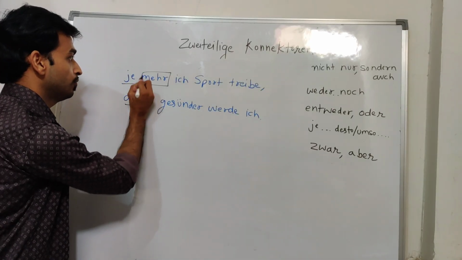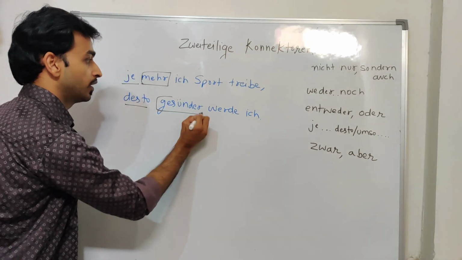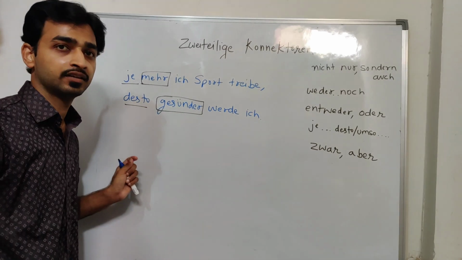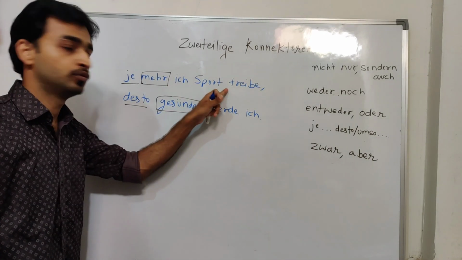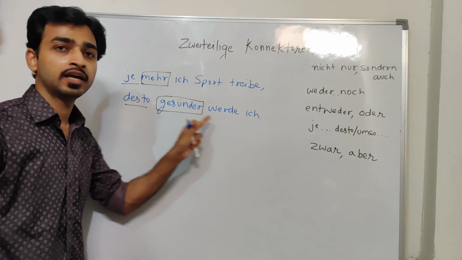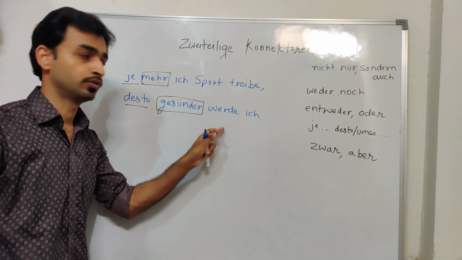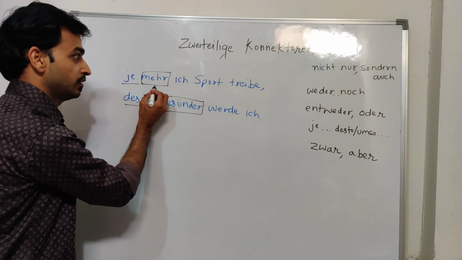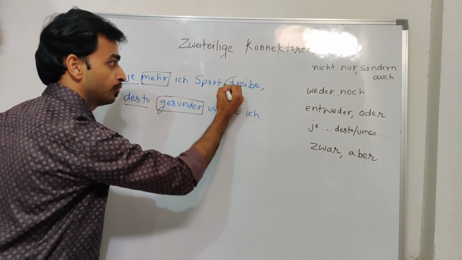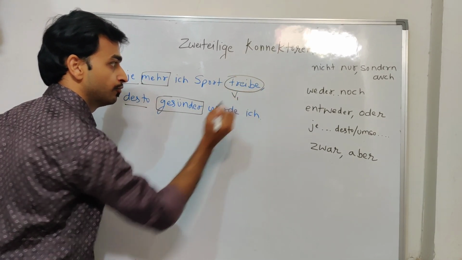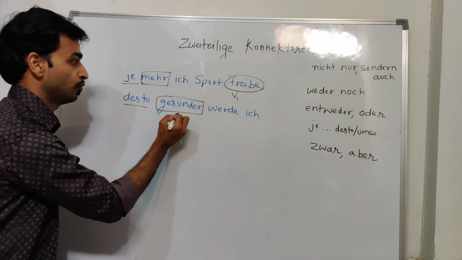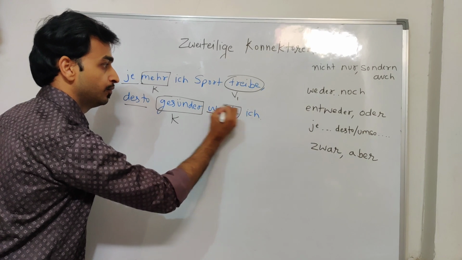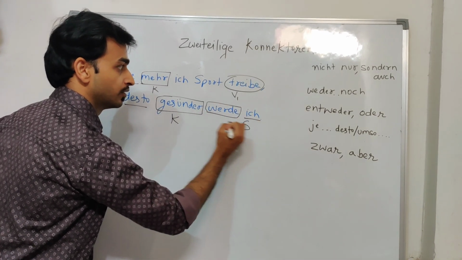Mehr is the comparative form and then gesünder is a comparative form. We need two comparative forms in this connector. Okay. The more I play sport, the healthier I will be, or I would be, or I will become. So this is the placement. Je mehr ich Sport treibe. Your verb is last. This is verb 1, and just after je, the comparative form, then you will write again the verb and then the subject.